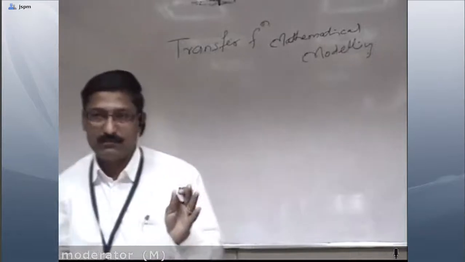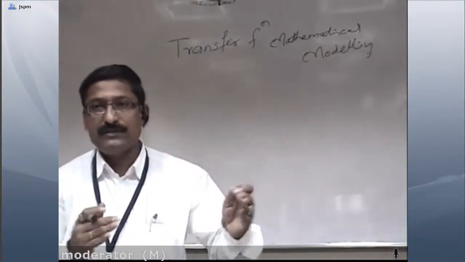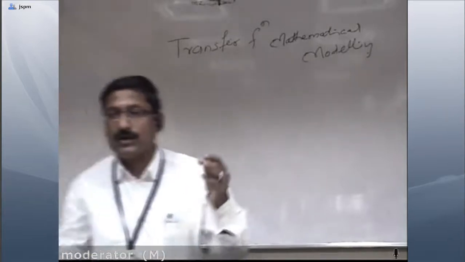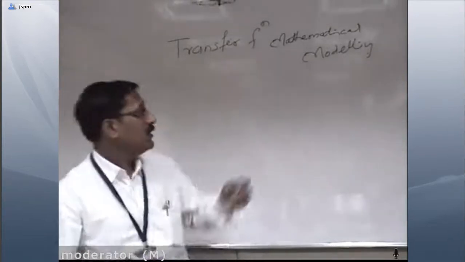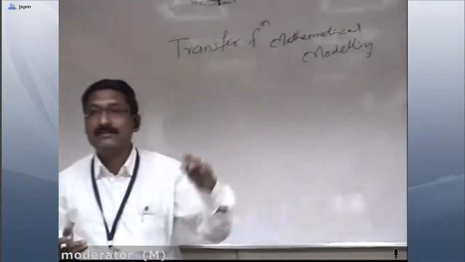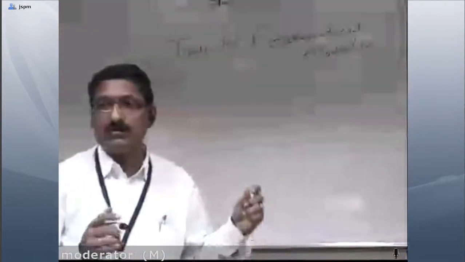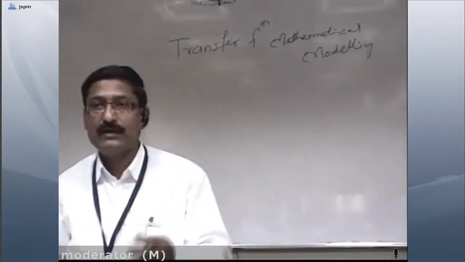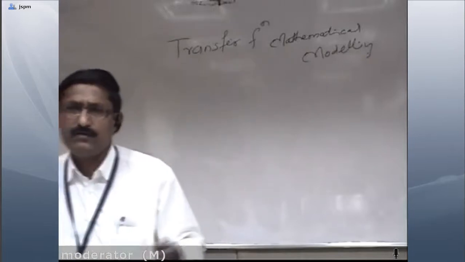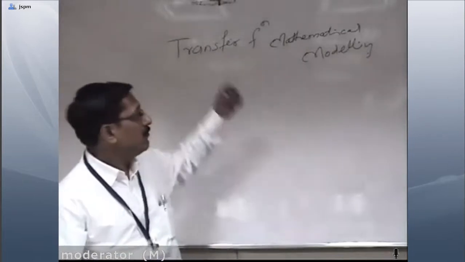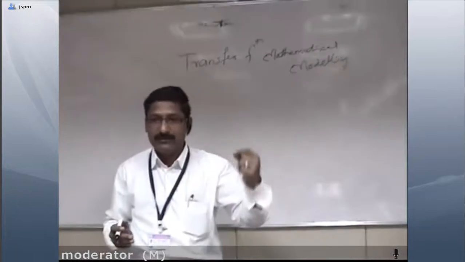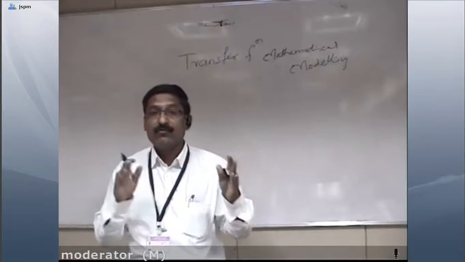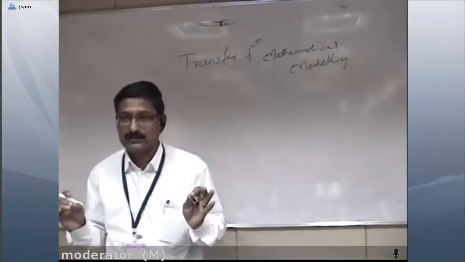go for the definition of system, the basic things. What is a system? It is nothing but a combination of different parts to get a certain work done. Accordingly, we go with the mathematical modeling of any physical system. Now why am I using the word physical system? Because it may be a mechanical system, an electrical system, or a pneumatic system. We have to prepare the model of that, meaning we are going to find the equations of that particular system with the help of certain physical laws.